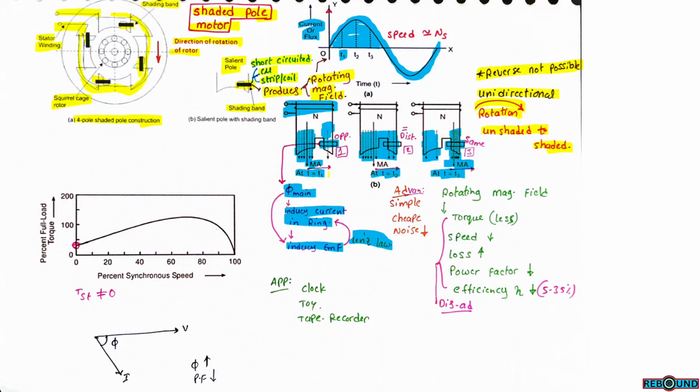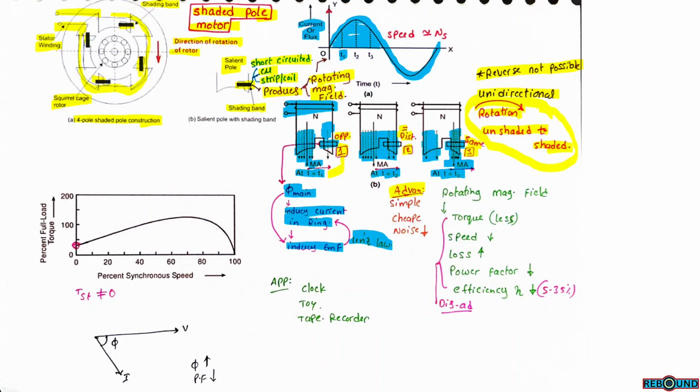So at T equal to T1, the flux lines are opposite. At T equal to T2, the total flux lines are distributed equally throughout the pole. At T equal to T3, the flux lines are shifted towards the shaded portion. So here the shift of the rotating magnetic line is from the unshaded portion towards the shaded portion, which creates rotating torque. So the motor rotates in this direction, from unshaded to shaded.